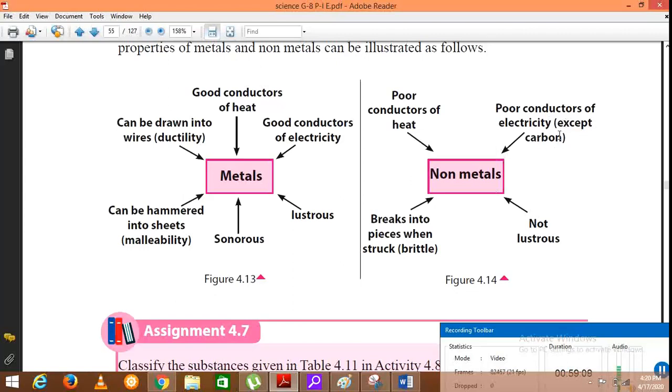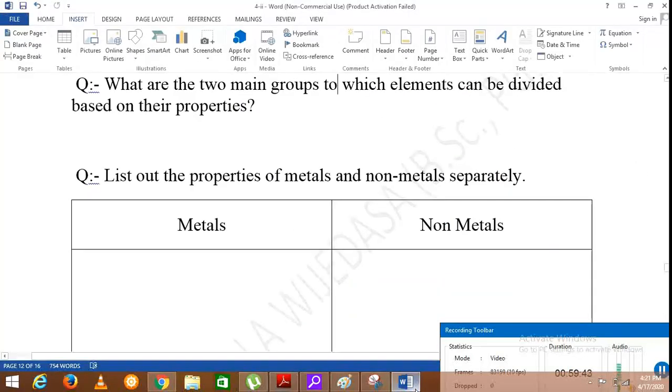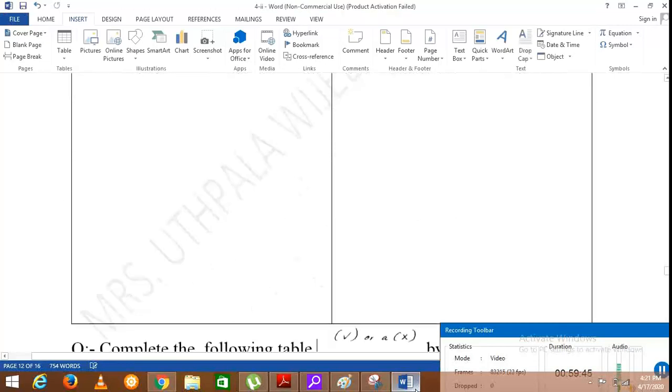Carbon is a nonmetal, but a type of carbon which we call graphite can conduct electricity. It is an exception. Nonmetals are not lustrous, you know that by experience, and nonmetals break into pieces when struck, which means they are brittle. Nonmetals are also poor conductors of heat. These are the properties of metals and nonmetals.